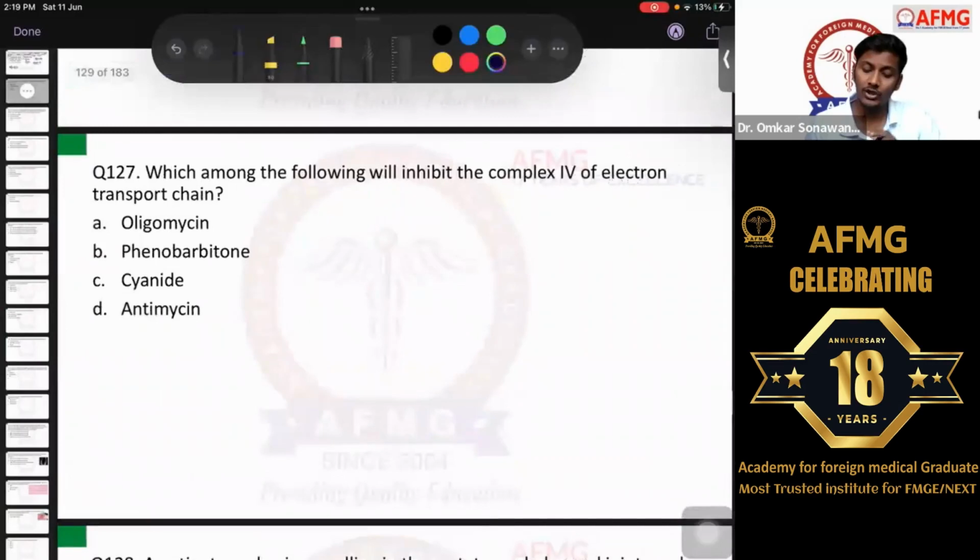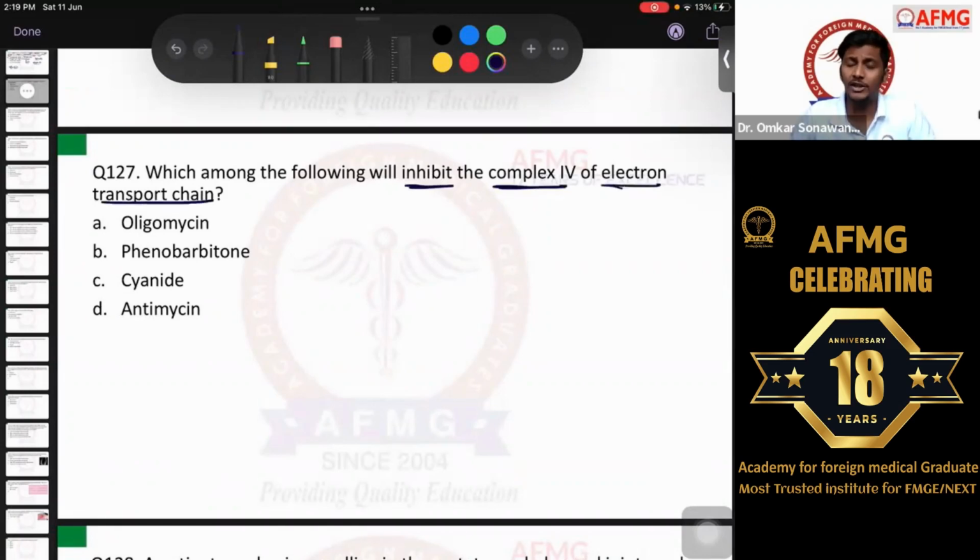Moving further now, question number 127, guys. Which among the following will inhibit complex 4 of the electron transport chain? A commonly repeated question, repeated recently in NEET PG, as we have discussed in the PYQ session also. One of the favorite questions of examiners from biochemistry, and pretty straightforward. The answer is option C. Cyanide inhibits complex 4 of the electron transport chain. Apart from cyanide, carbon monoxide also inhibits, carbon monoxide, not dioxide. Apart from that, H2S, that is hydrogen sulfide, can also inhibit complex 4 of ETC.